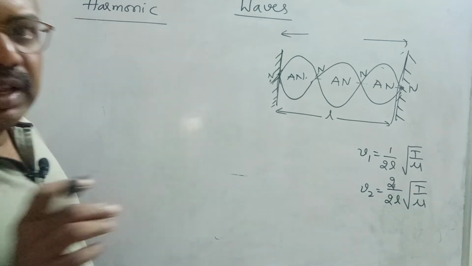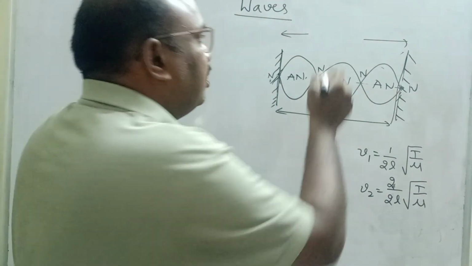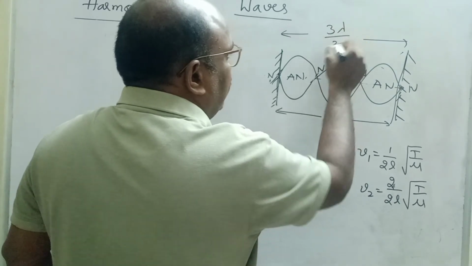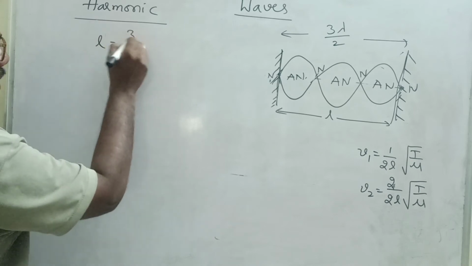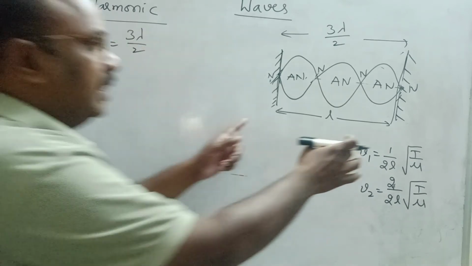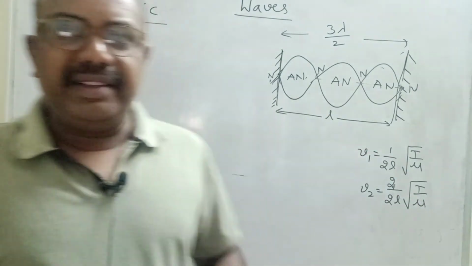One loop means the distance between two successive nodes, lambda by 2, lambda by 2, lambda by 2. This is nothing but 3 lambda by 2. So the length of the string is equal to 3 lambda by 2, children. The length does not change. The string length is the same, L.